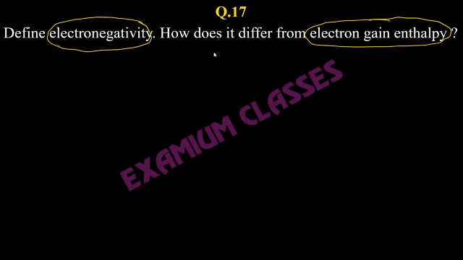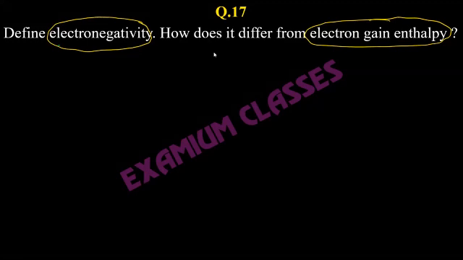So electronegativity is just a tendency, you can say. It's a measure of the tendency by which an atom pulls the shared electron pair towards itself. If I say I have a bond AB and this is a covalent bond, electronegativity is a covalent bond characteristic. Remember, electron gain enthalpy is an ionic bond characteristic.